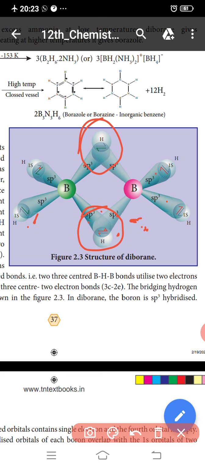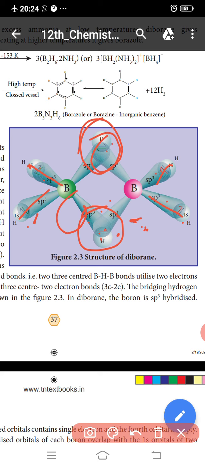The 4 terminal boron-hydrogen bonds are normal covalent bonds, two-center two-electron bonds.